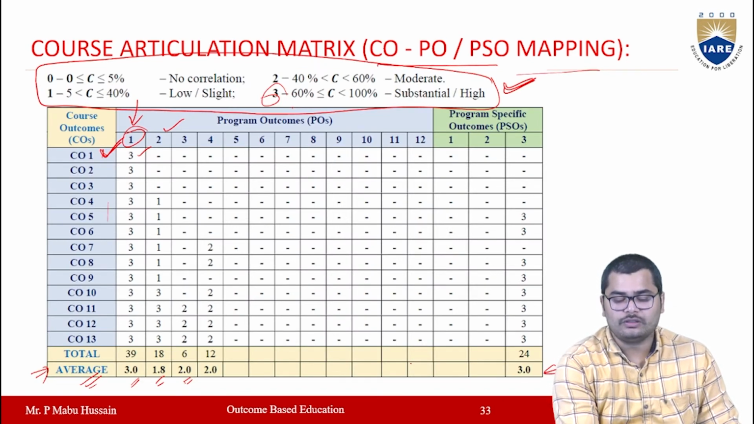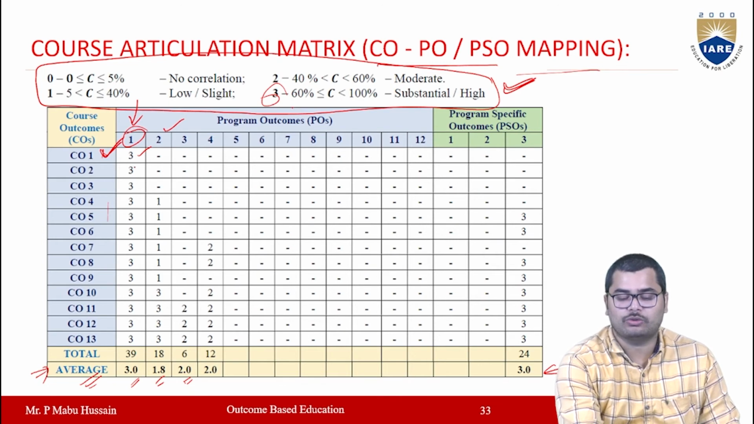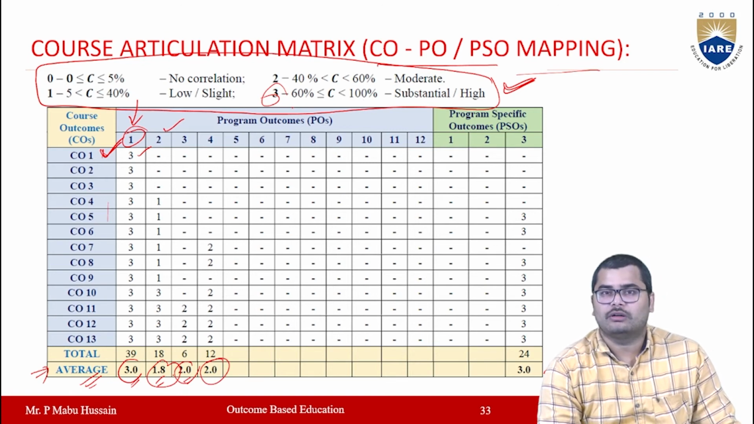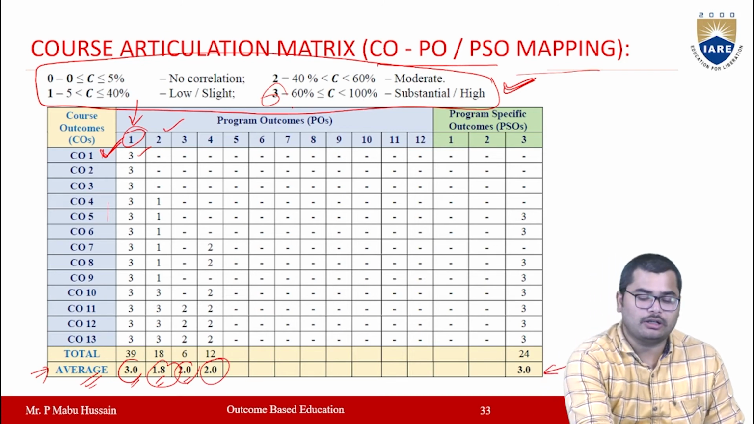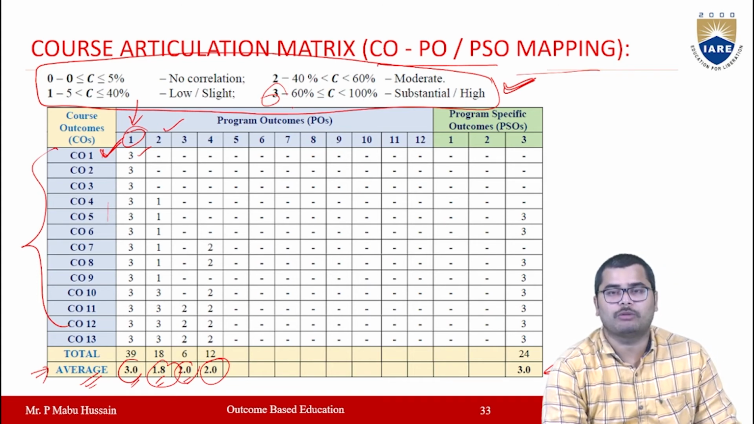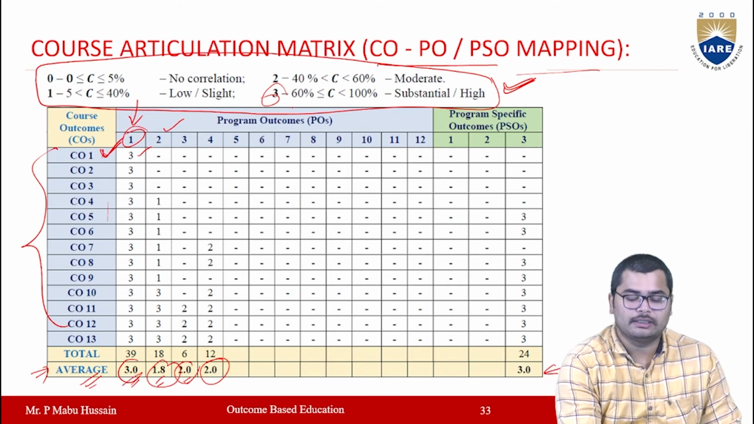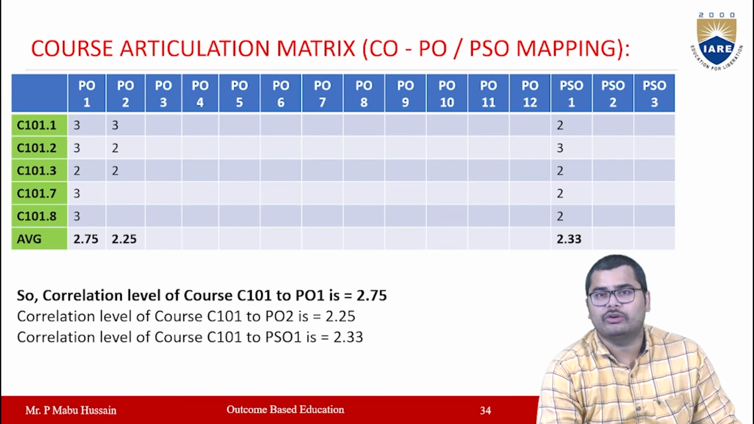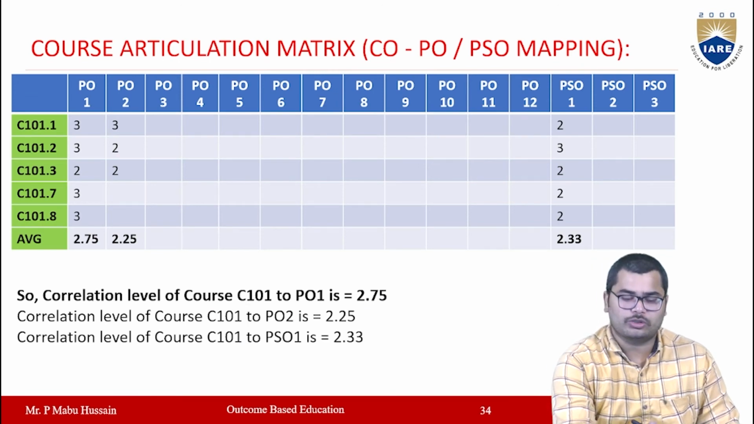Okay, so the average of these COs with a particular PO, these numbers will represent a particular course. So these are the outcomes for a particular course. Now, how effectively that particular course is mapped with PO or PSO will be defined by this average only. Okay, so in the next slide we are going to list out all the courses.